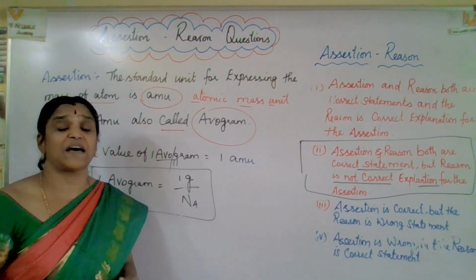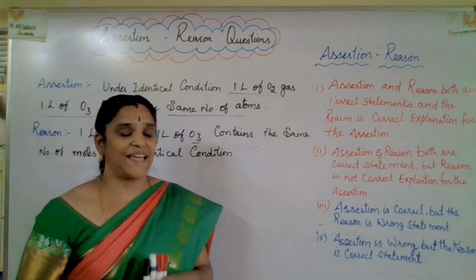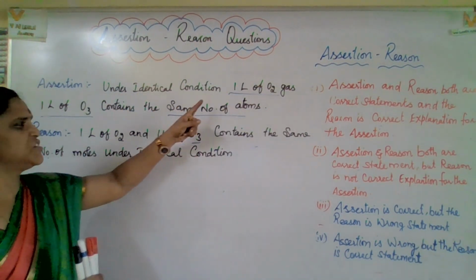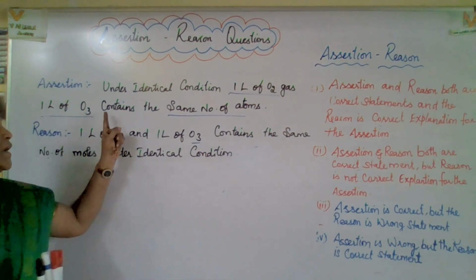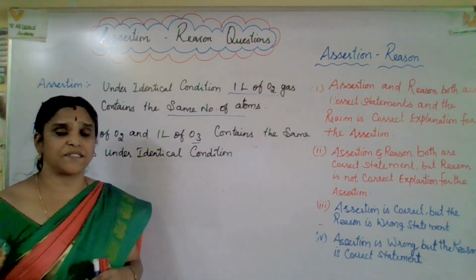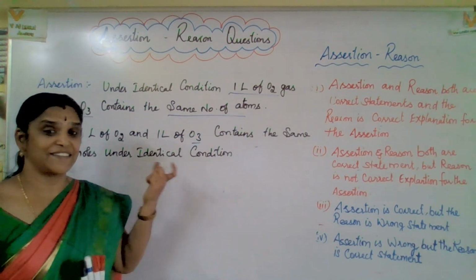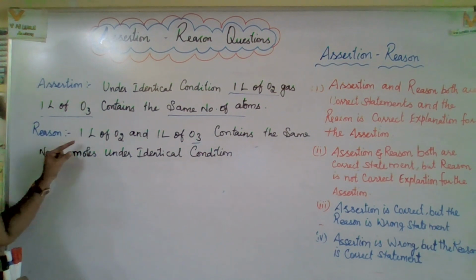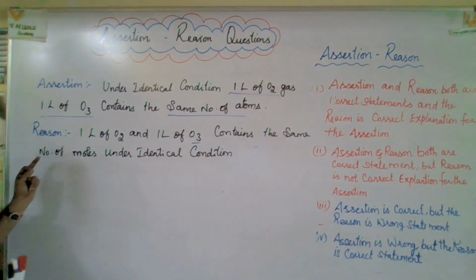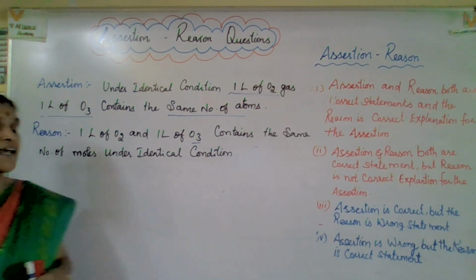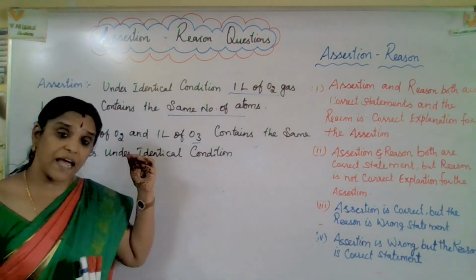Okay, come on, let us go for some more interesting assertion reason question. The next question: under identical condition, 1 liter of oxygen O2 gas and 1 liter of ozone O3 contain the same number of atoms. Is it true? Now the reason: 1 liter of oxygen O2 and 1 liter of ozone O3 contain the same number of moles under identical condition. That is actually correct.